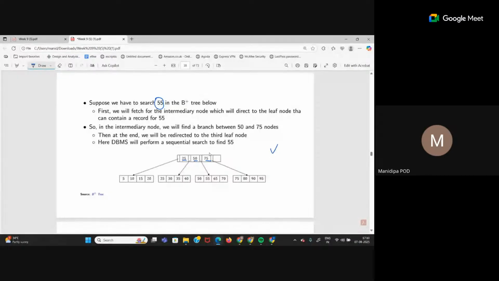So 55 can be found between 50 and 75 because it is greater than 50, less than 75. So this child pointer will lead me to the node containing 55.